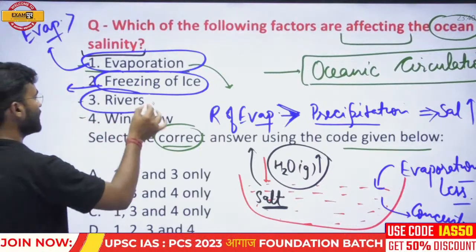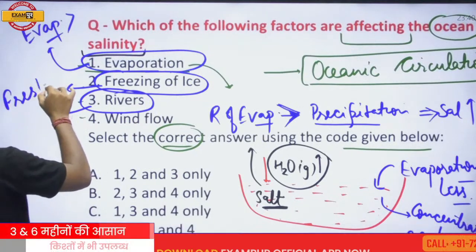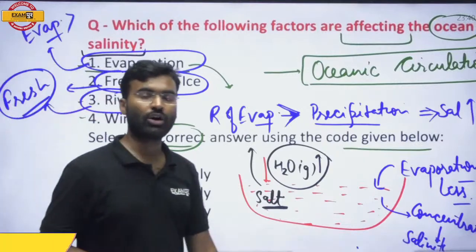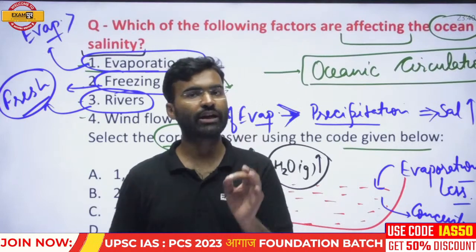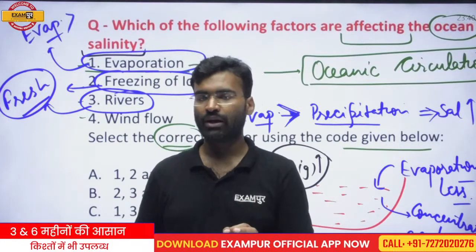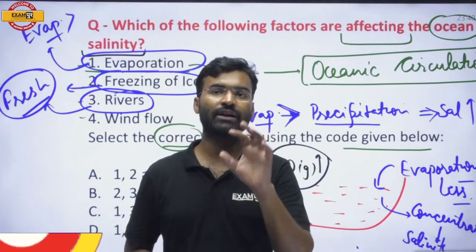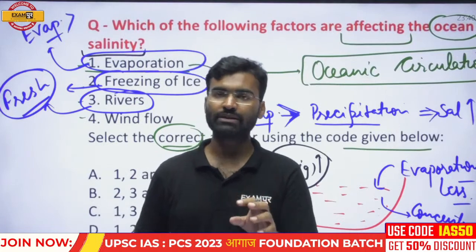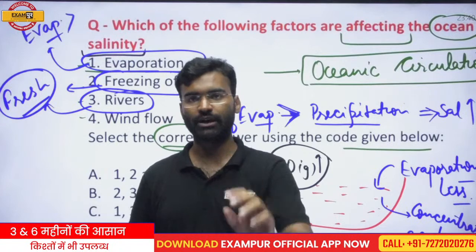Rivers. Rivers have relatively fresh water. That means the salinity of the river's water is less than the oceanic water's salinity. If a river merges with the ocean, or any river falls into the ocean, that means the river is supplying fresh water at that particular region.